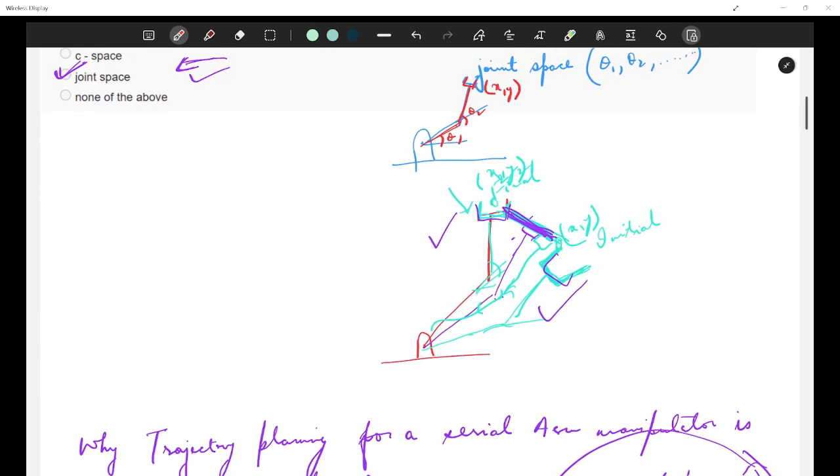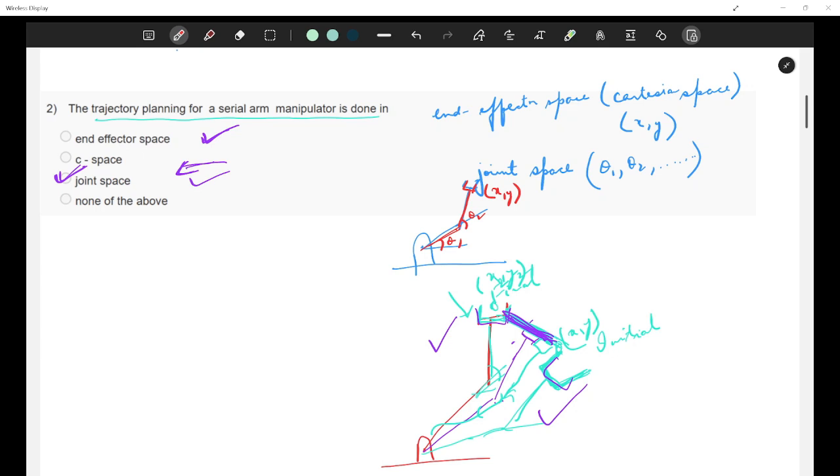But yeah, this is the reason you should be familiar that we don't directly plan that trajectory saying that, okay, this is my x1, y1 position of the end effector currently and I want to go to this x2, y2 position of the end effector and I try to fit a curve there. No, we don't do that. We actually do that in joint space. Let's say this is my joint angle as of now and there is some desired joint angle and then I want to fit a curve that takes my joint angle from a position to a desired position. That is the way in which we proceed.